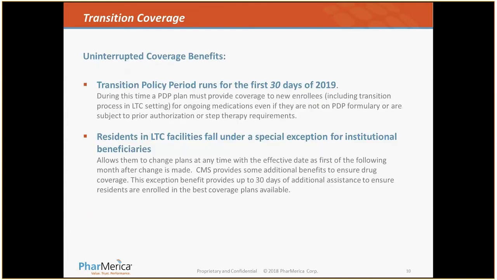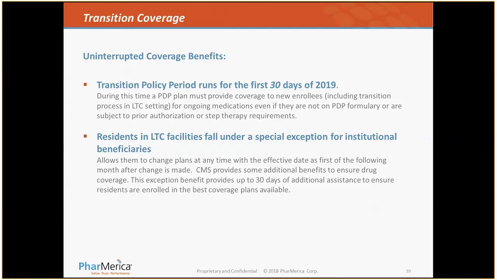Now, for long-term care facility residents, there is a transitional period. If a plan member, resident, or responsible party chooses a new plan for 2019, there is a transitional period for the first 90 days that allows transition into the new PDP formulary if a product is not on formulary, which is still subject to prior authorization and step therapy.